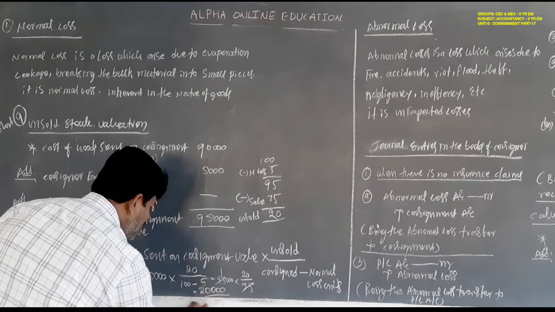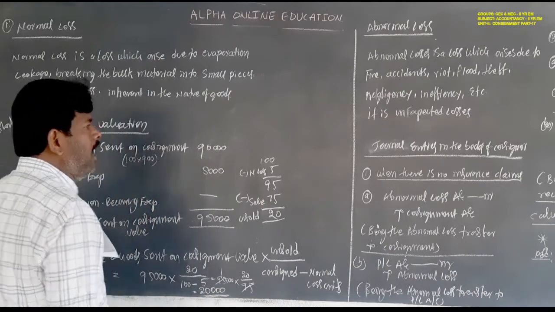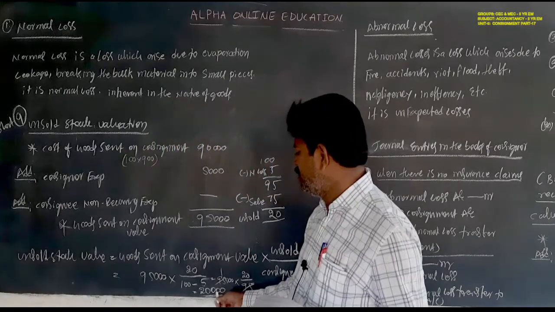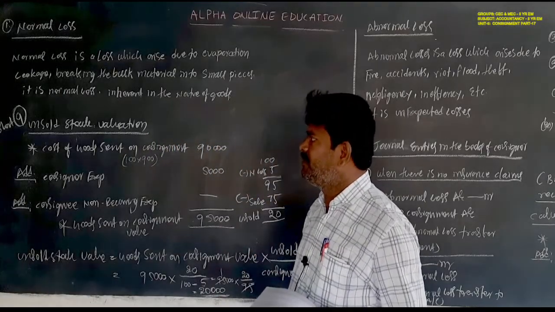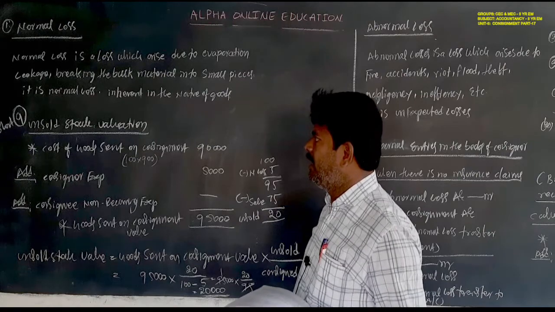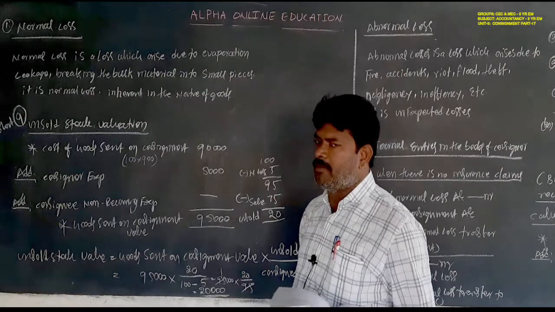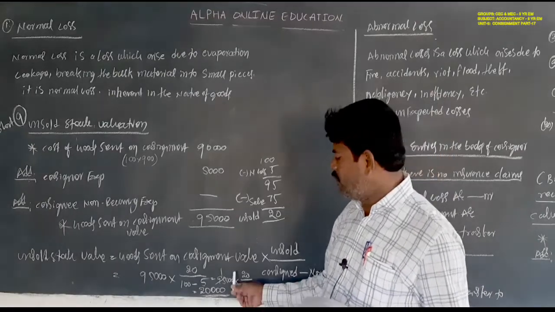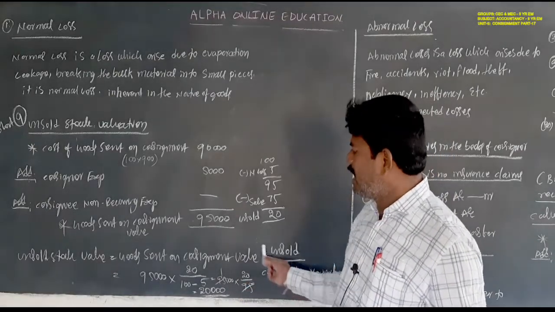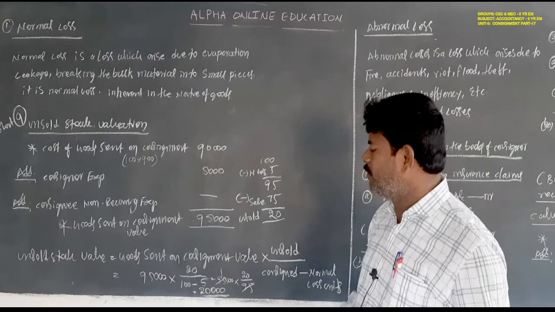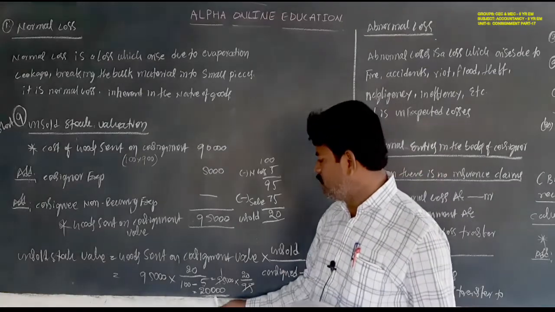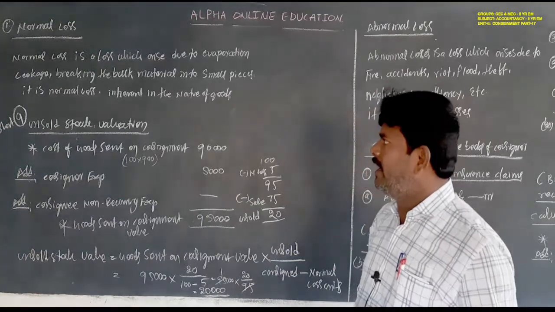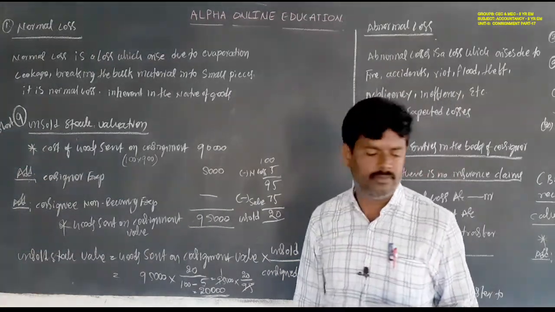So in the case of normal loss, the unsold stock value is 20,000 rupees. This is the way you have to calculate normal losses. The normal loss does not affect any account anywhere; it affects only the calculation of unsold stock value. This is about normal losses.